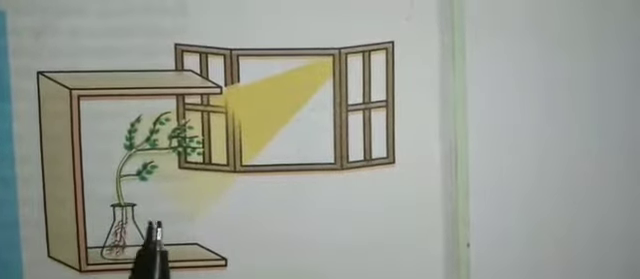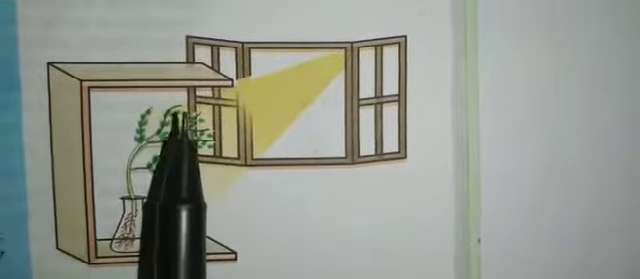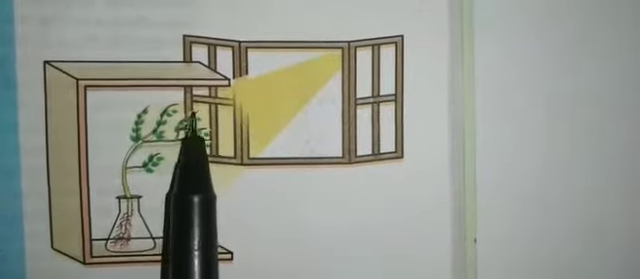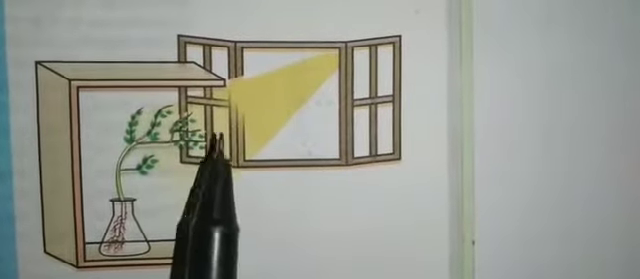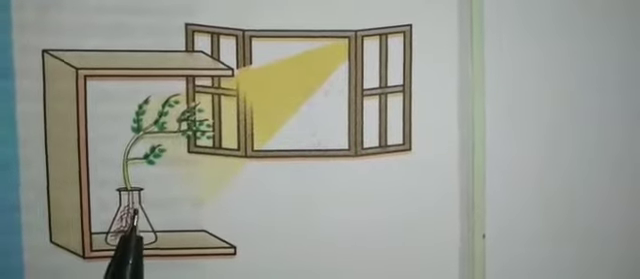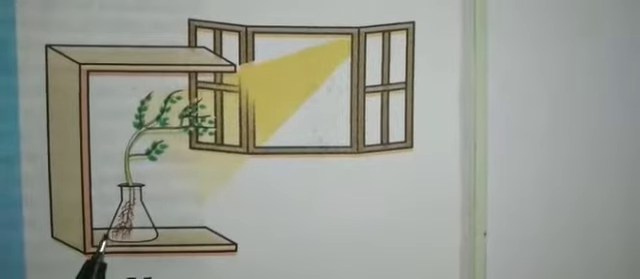So after 2 to 3 days, you will notice that the shoot bends towards the light. Here you can see the shoot is bending towards the light, and the roots, so the roots are away from the light.